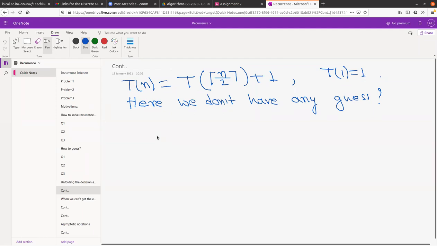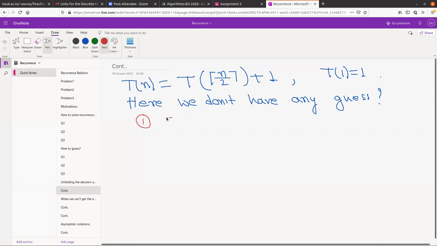If we unfold it like the previous ones, at some point it will end, and that point will be when n by 2 is actually 1. So there will be log n steps. So two of your friends say that this should be log n, but here I say that they are wrong. Let us try to see why they are wrong. First, I want to mention that the answer should be something of log n. We will see that later, as we go forward.